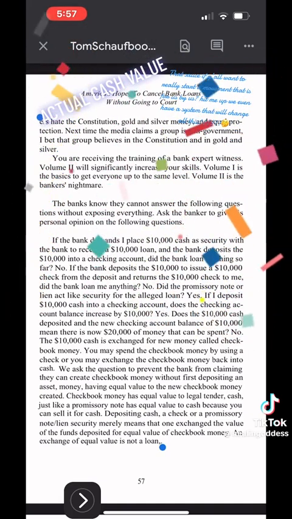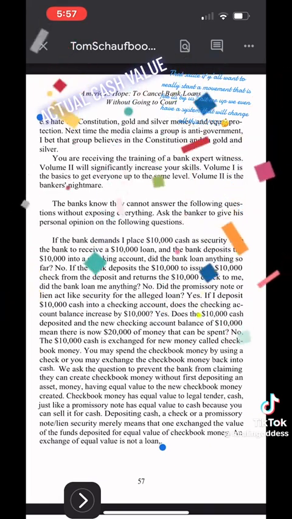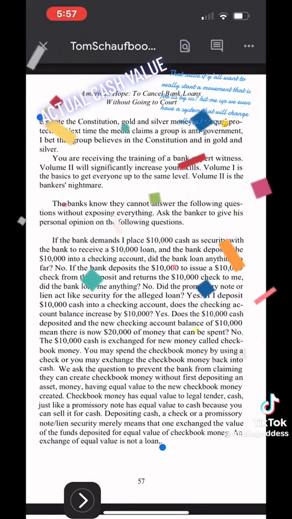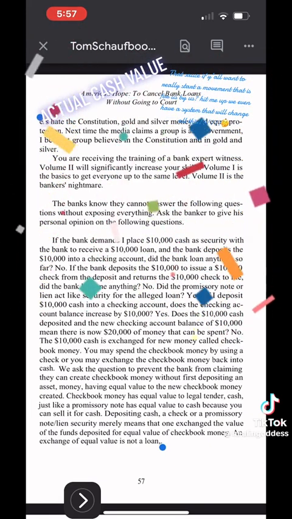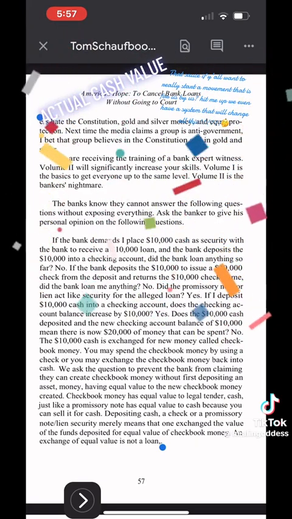Volume 2 will significantly increase your skills. Volume 1 is the basics to get everyone up to the same level. Volume 2 is the banker's nightmare. The banks know they cannot answer the following questions without exposing everything. Ask the banker to give his personal opinion on the following questions.